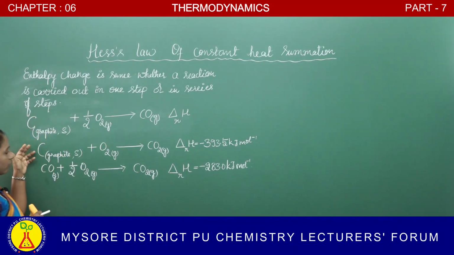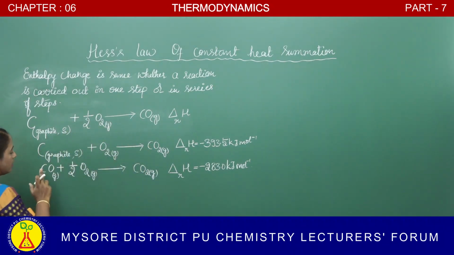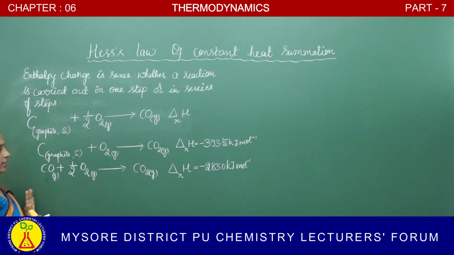See, here we have considered two reactions. One is carbon to carbon dioxide and another one is carbon monoxide to carbon dioxide. Which is the required equation?